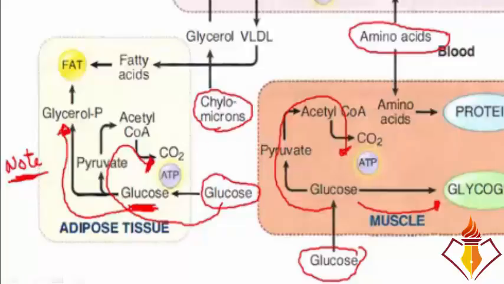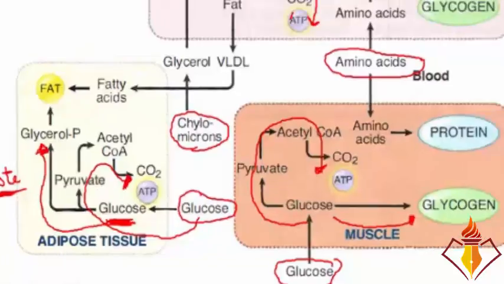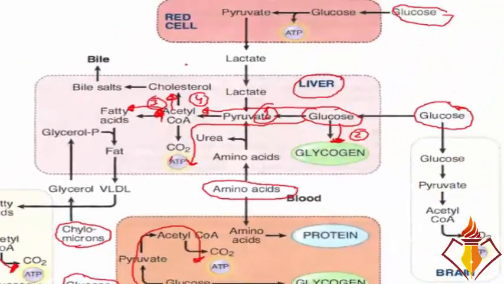Now we see the two organs that are essentially dependent upon glucose, and they are brain and red blood cells. Brain and red blood cells. Brain is essentially living on glucose. Glucose enters into the brain, it makes pyruvate, it makes acetyl-CoA, it makes carbon dioxide and ATP. So all the energy requirement of the brain is met by glucose. And similarly, that glucose inside the red blood cells makes pyruvate, and in that process it makes just a small amount of energy, 2 ATP molecules from one glucose, and this is very important.